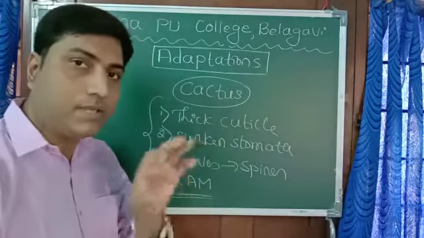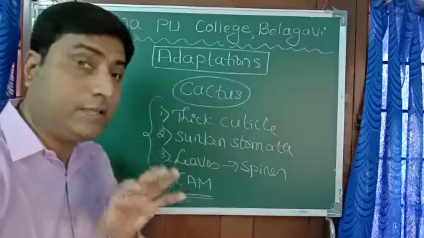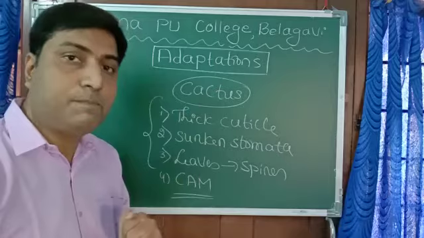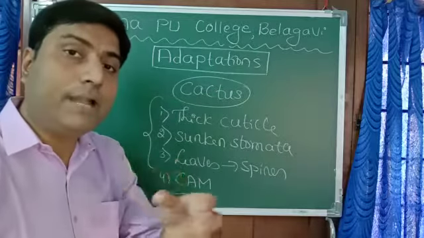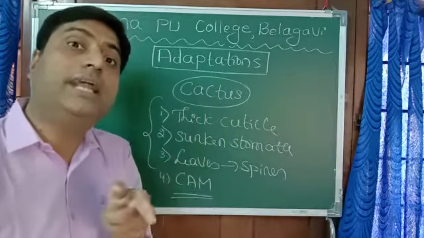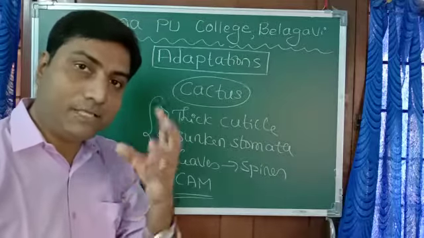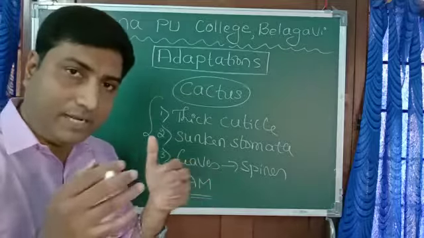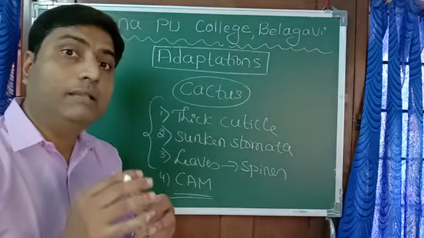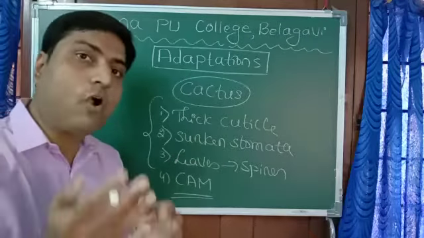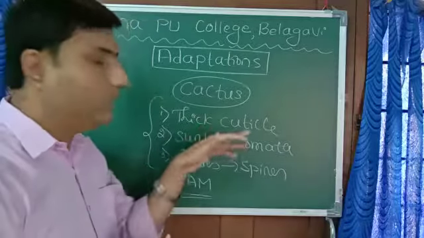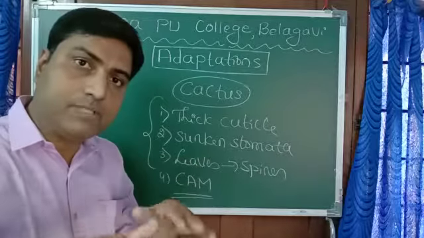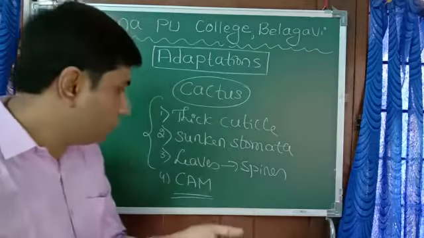This is the pathway in some plants. What is the significance of this pathway? In plants like cactus which follow this pathway, stomata remain closed during daytime. So why sunken stomata, and stomata remaining closed during daytime? So that the loss of water can be avoided. Again, the thick cuticle is the same thing. The layer of waxy cuticle over the leaf or stem surface is to avoid loss of water.